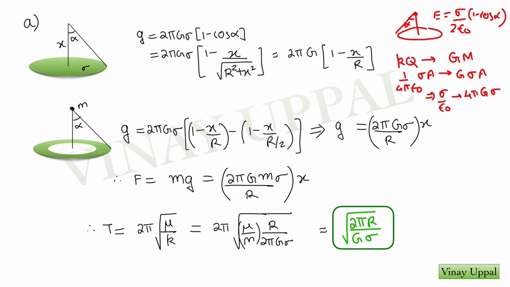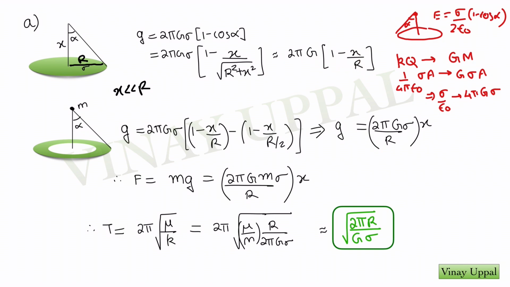And then in terms of x and the radius, I can just write cos alpha as x divided by root of r square plus x square. And because they have said that x is much lesser than r in the question, I can just ignore x squared compared to capital R square, and I'll have 2 pi G into 1 minus x by r up to first order. So this is the gravitational field due to a disk.